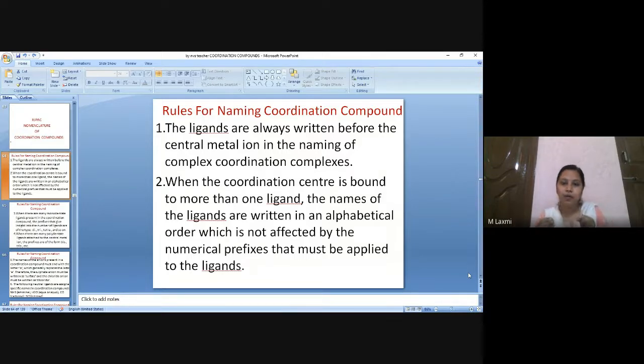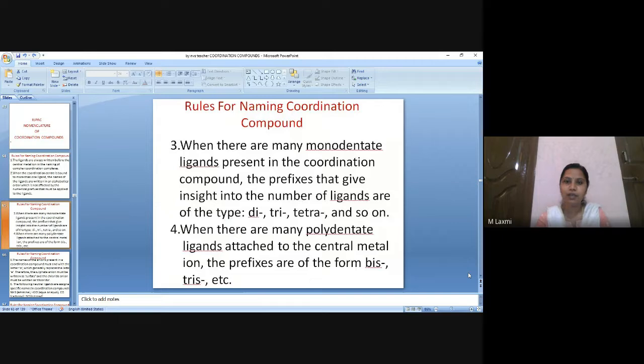In that we saw one odd thing, like both are starting with the letter A, aqua as well as amine. In that case, priority is given to amine. So ligand should be named first, after that metal. If you have more than one ligand, then you have to go as per the alphabetical order. If you have monodentate ligands like ammonia, water, chloro, bromo, iodo, then you have to use the prefix di, tri, tetra, and so on. If you have polydentate ligands, then you have to use the prefix bis, tris, etc.